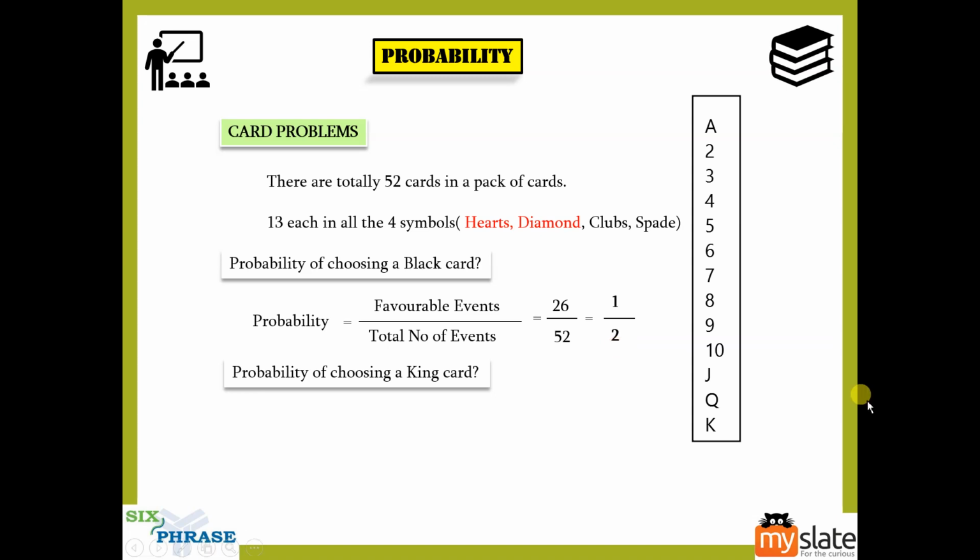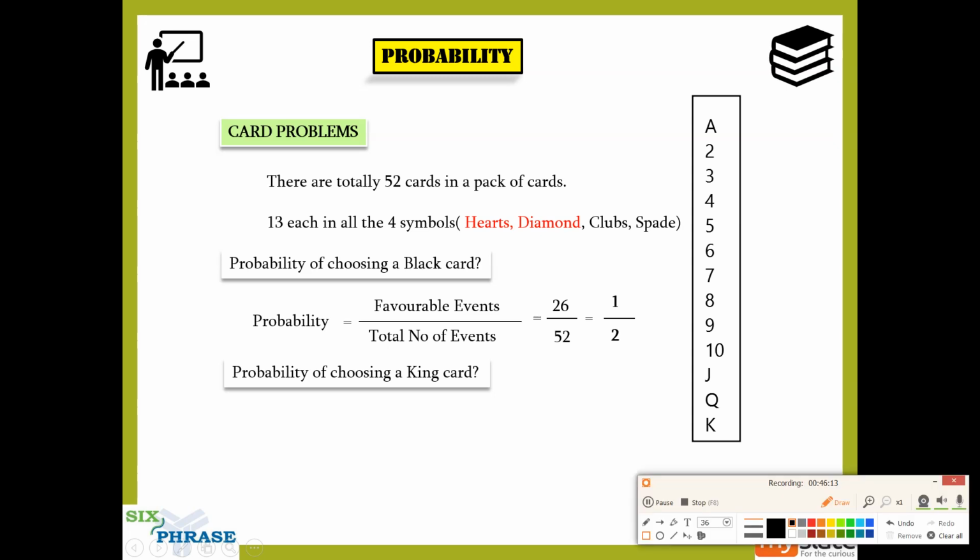So right now I want you guys to pause the video again. Pause the video, and show me the probability of choosing a king card. Pause the video, come up with answers, then we'll continue, okay?